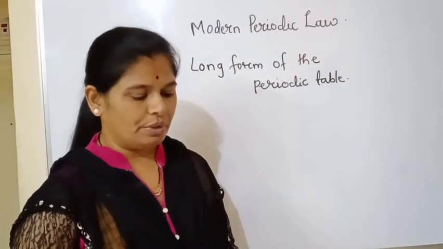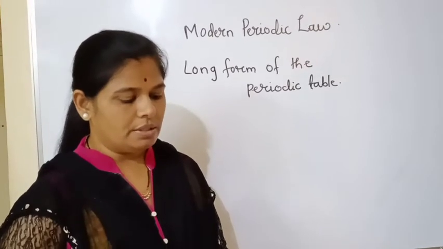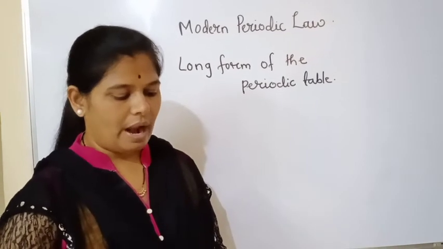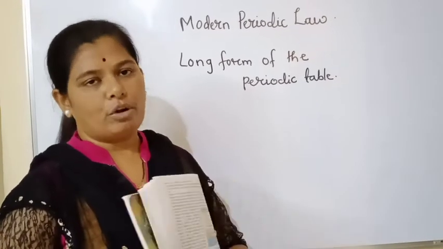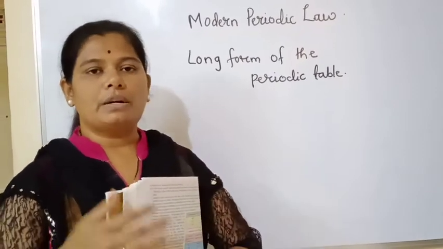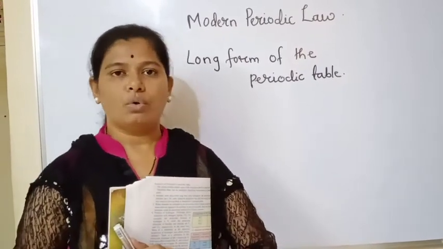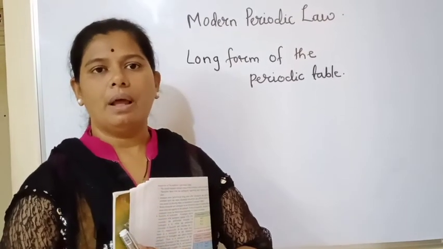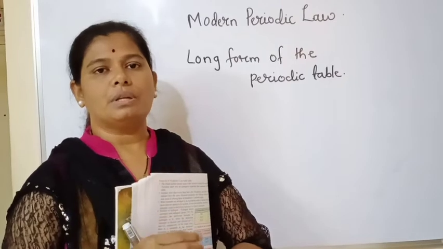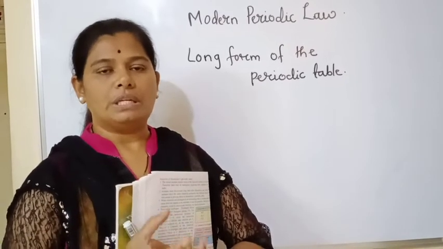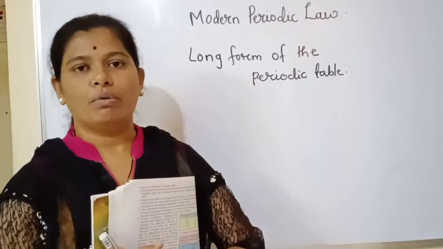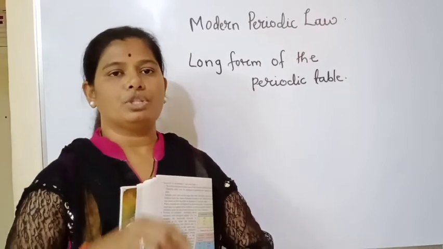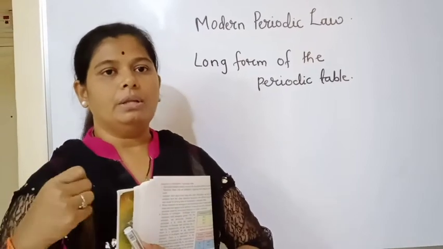We have seen in the previous standard that the electronic configuration of an atom, the way in which electrons are distributed in the shells around the nucleus, is determined by the total number of electrons in it, and the total number of electrons in an atom is the same as the atomic number. So electronic configuration is nothing but the number of electrons in an atom, and that number will give you the atomic number of that element.